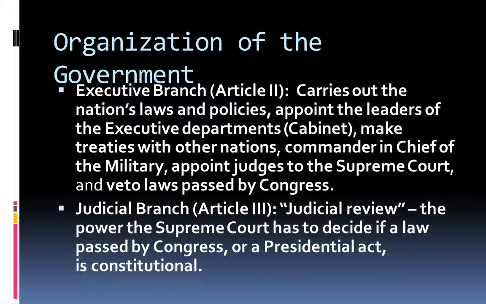Organization of the government. Executive branch, Article 2, carries out the nation's laws and policies, appoints leader of the executive departments, cabinet, makes treaties with other nations, commander-in-chief of the military, appoint judges to the Supreme Court, and veto laws passed by Congress. Judicial branch, Article 3, judicial review. The power of the Supreme Court has to decide if a law passed by Congress or presidential act is constitutional.